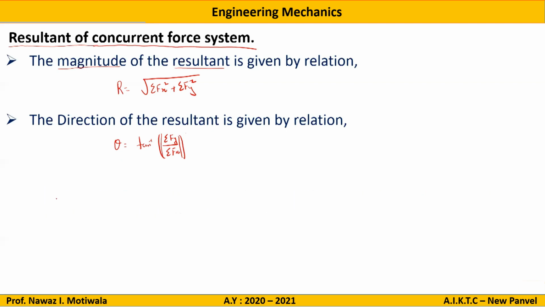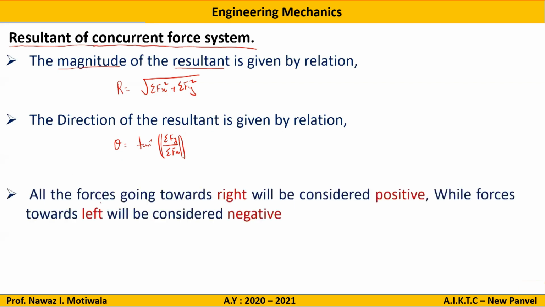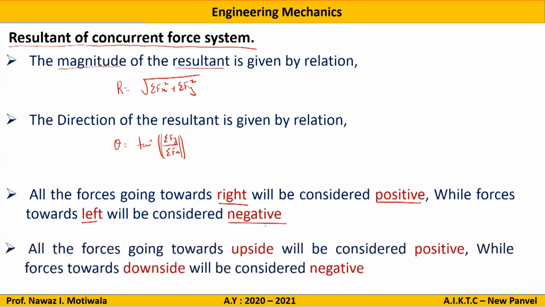Next is the sign convention, which you all know: all the forces going towards the right side will be considered positive, while the forces going towards the left will be considered negative. All the forces going upside will be positive in y direction, while the forces going downside will be considered negative. So for the resultant of a concurrent force system, we need to find only two things. The first is the resultant magnitude, which is given by the square root of summation Fx square plus summation Fy square, and the resultant direction, which is given by tan inverse of summation Fy by summation Fx. That's it.